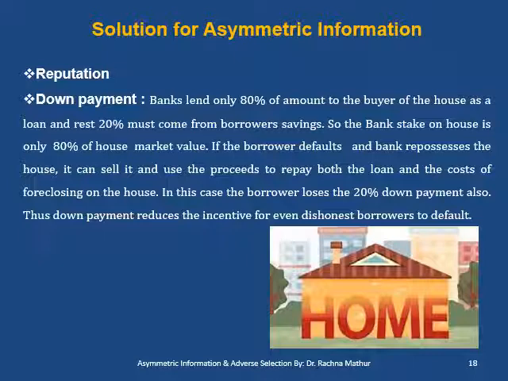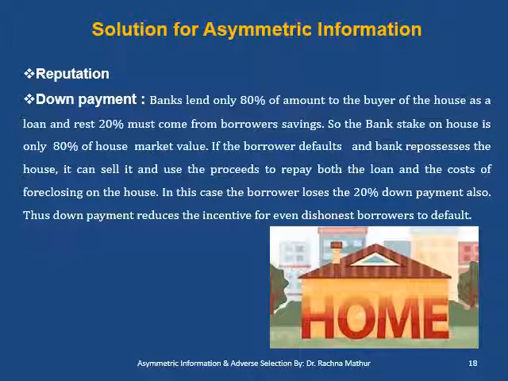Now, how will the bank tackle this problem? To solve this problem, the bank requires a down payment by the borrower. The bank will lend only 80% of the amount to the buyer of the house as a loan, and the rest 20% must come from the borrower's savings. In this case, the bank's stake in the house is 80% of the house's market value.